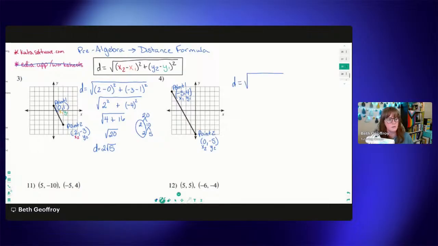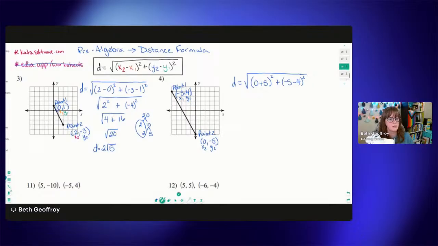And distance equals the square root of x2, 0, minus negative 5. Whenever I'm subtracting a negative, I go ahead and turn that into a plus just to simplify it a little bit. And then for my y's, I've got y2, which is negative 5 minus 4, and we're going to square that.